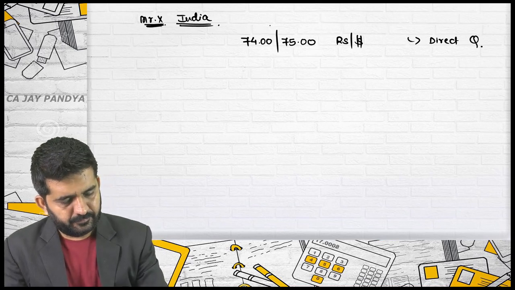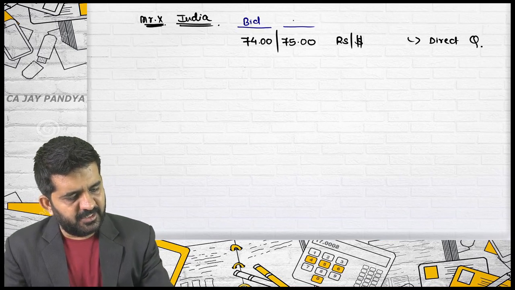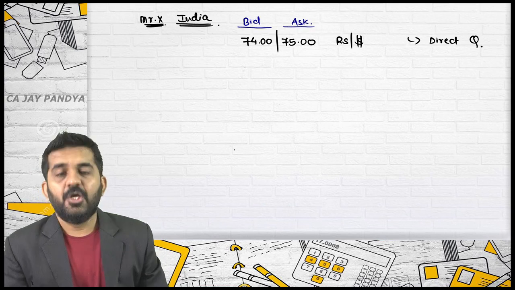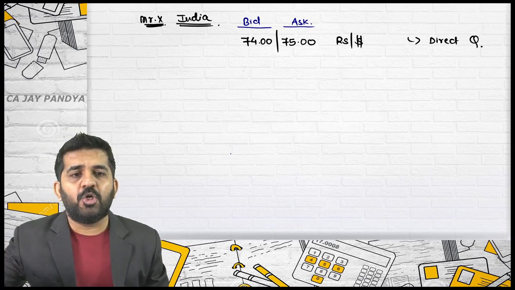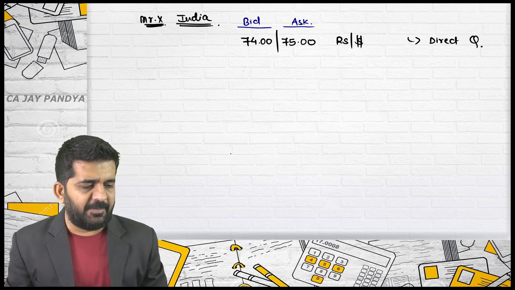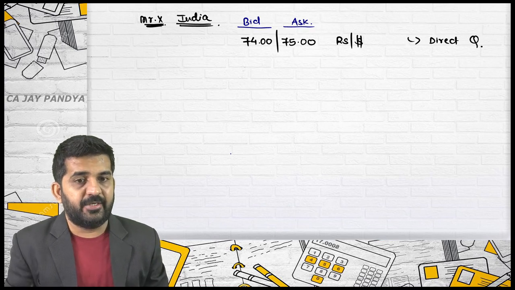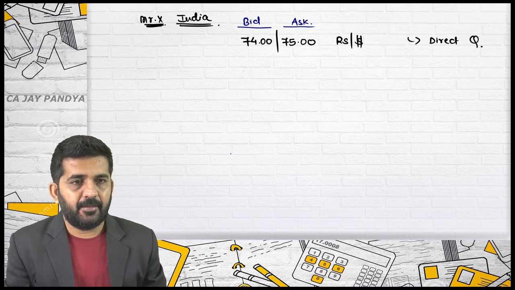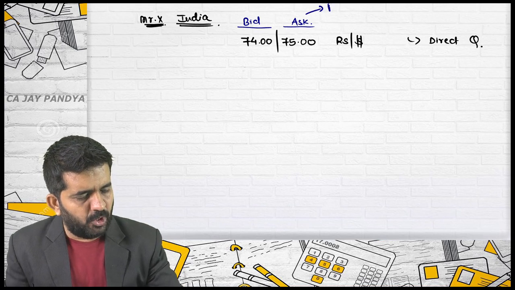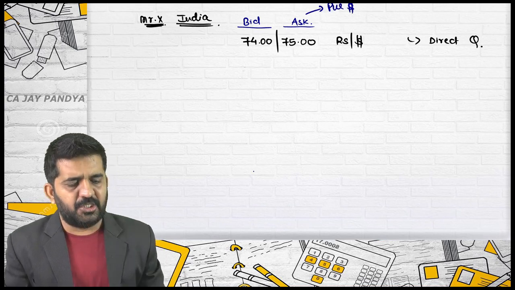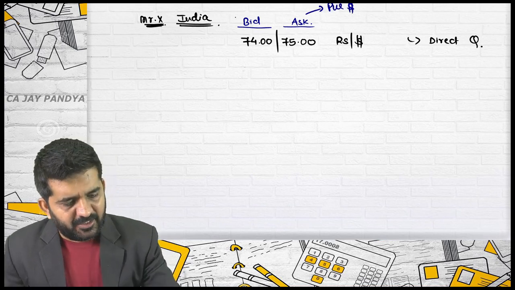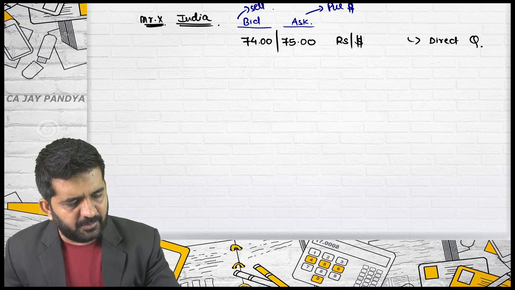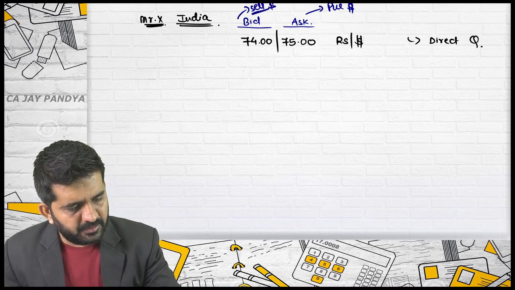Sir, ask is 75 and bid is 74. Alright, this is bid rate, this is ask rate. If you are an importer and you want to purchase dollar, which rate will be applicable? Sir, 75. Alright, so if you want to purchase dollar as a customer, it will be 75. And of course, if you want to sell dollar, it will be 74.